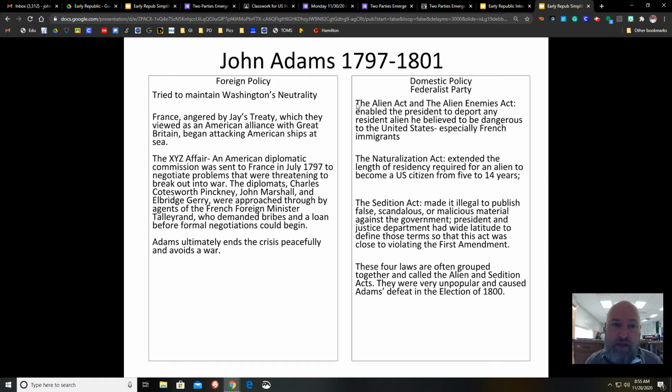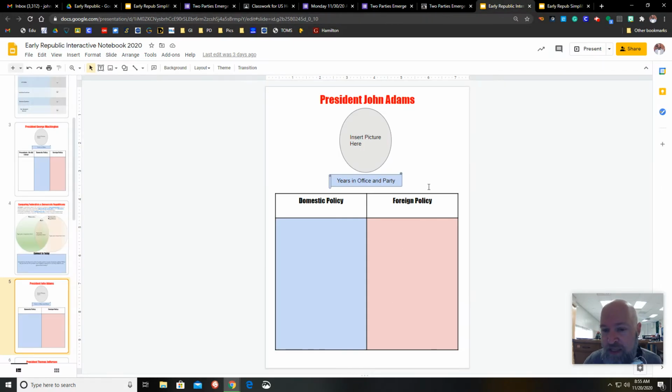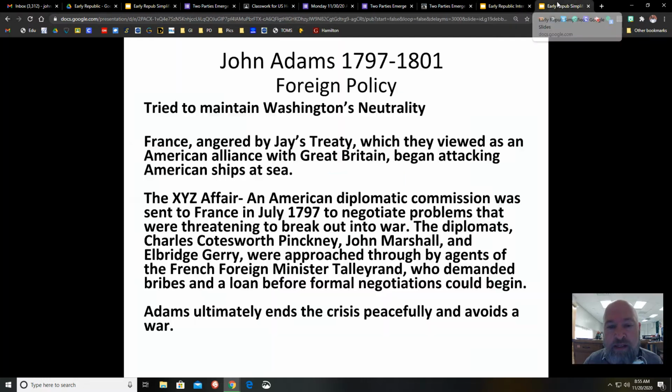So make sure you put the right ones in the right place. We're worried about foreign policy today. So again, you're in this pink column, okay? So here we go. These are the big ideas.